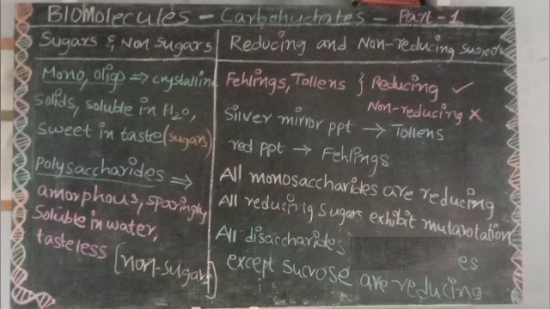All polysaccharides are non-reducing sugars, for example starch, cellulose, glycogen, dextrins. Non-reducing sugars do not exhibit mutarotation and they also do not form osazones. In disaccharides, depending upon the position of linkages, disaccharides may be reducing or non-reducing.